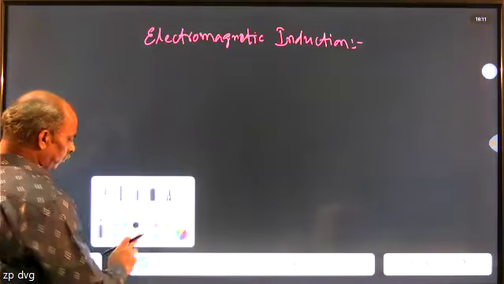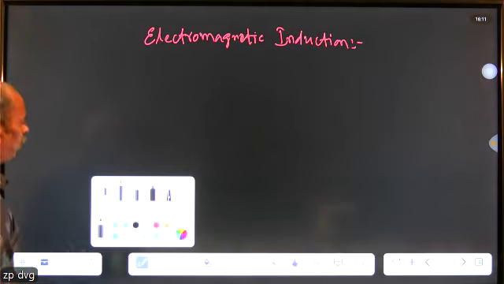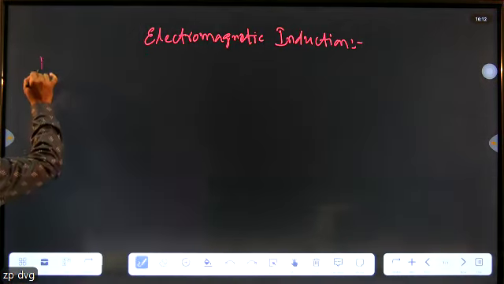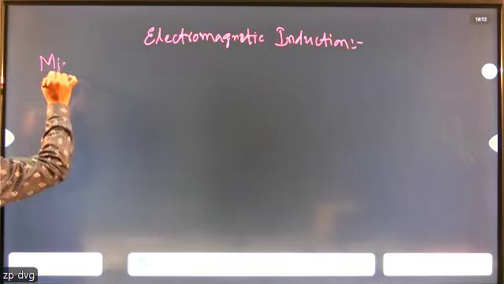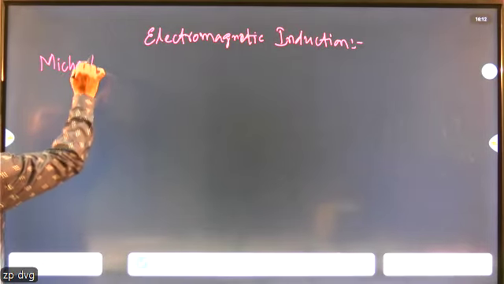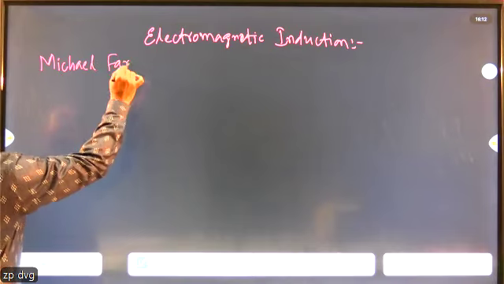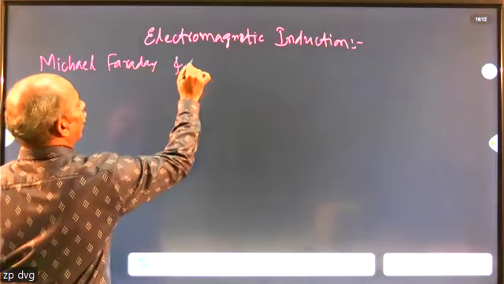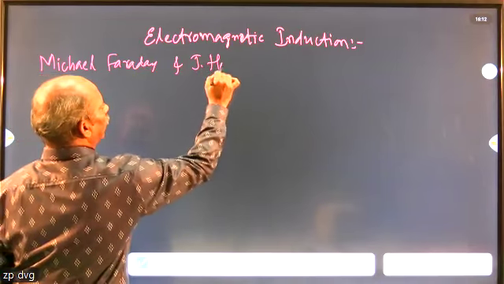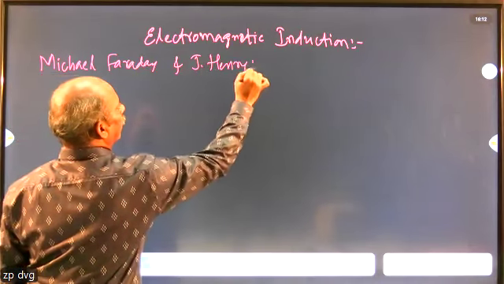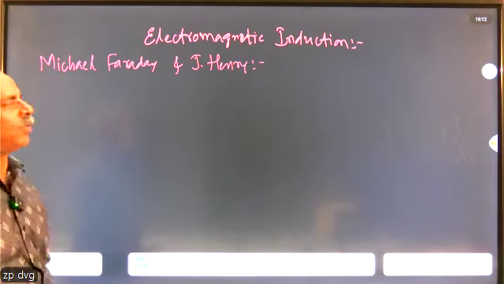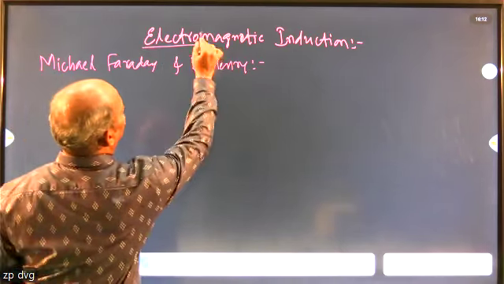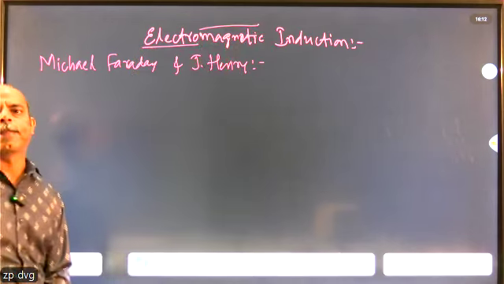So here, Michael Faraday and Joseph Henry discovered this phenomenon. What is that phenomenon? According to them, the phenomenon is called electromagnetic induction.